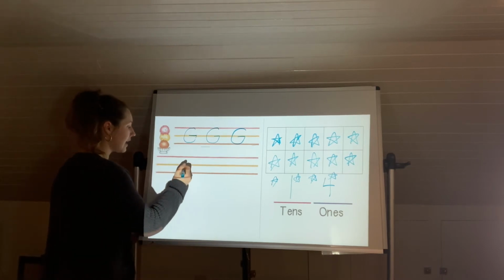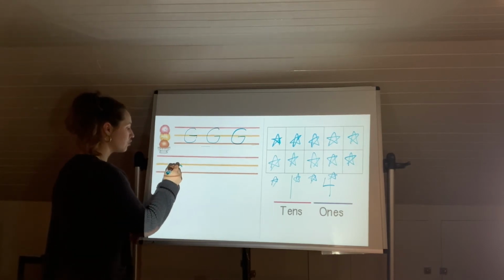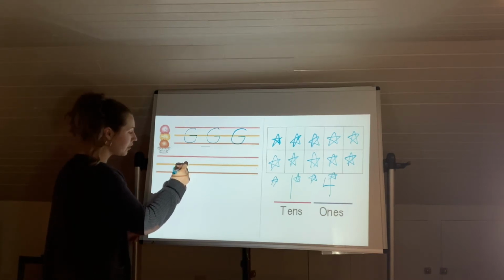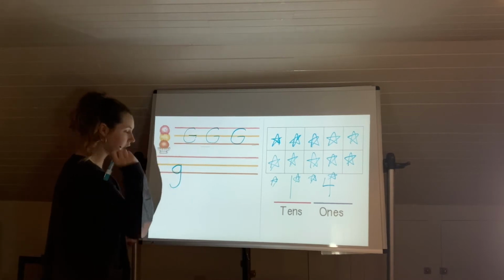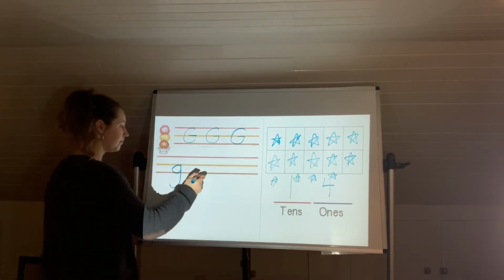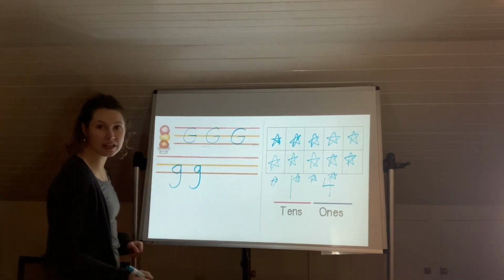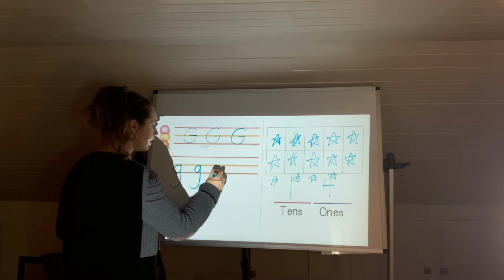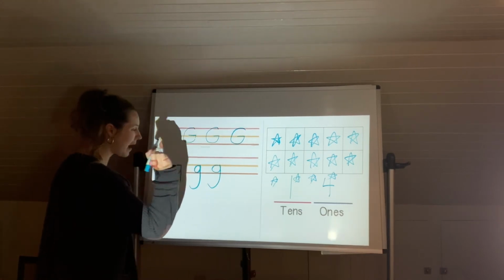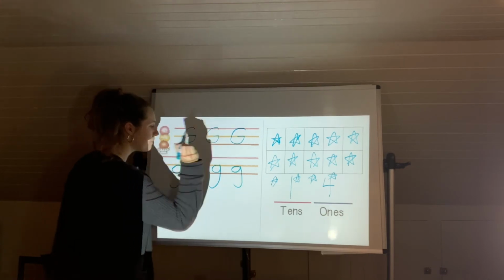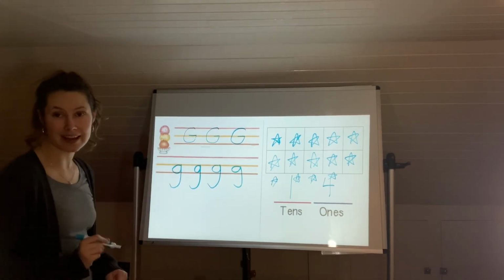So for lowercase, I'm going to make a circle, kind of like I'm making a letter O. But then when I get to the vanilla line, I'm going to go down and make a hook underneath the chocolate line. So almost like I'm making the letter O, but then I'm going to go back down underneath the chocolate line. So my circle shape and then back down underneath the chocolate line. One more. Circle shape, back down underneath the chocolate line.